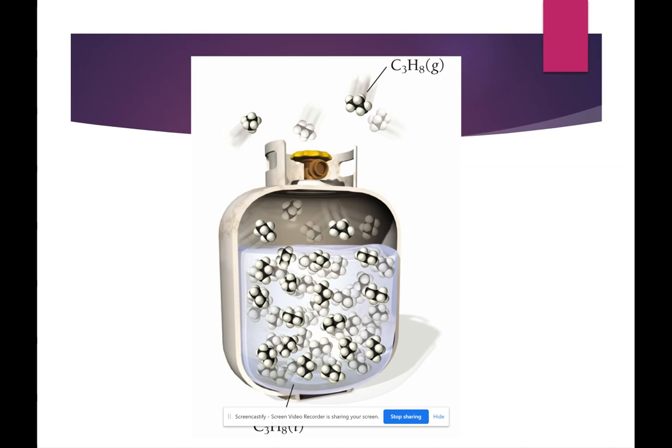So this is just showing you here, this is a propane tank, and in a propane tank you have liquid propane. That propane in that tank is under very high pressure, and so it is more the pressure as opposed to temperature that is causing that propane to be in the liquid state instead of the gas state.